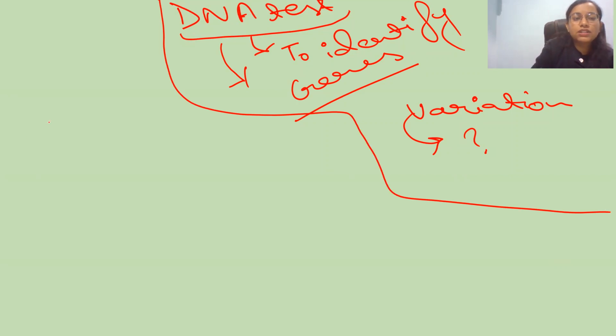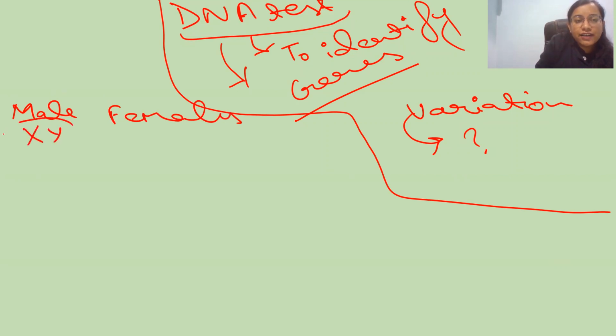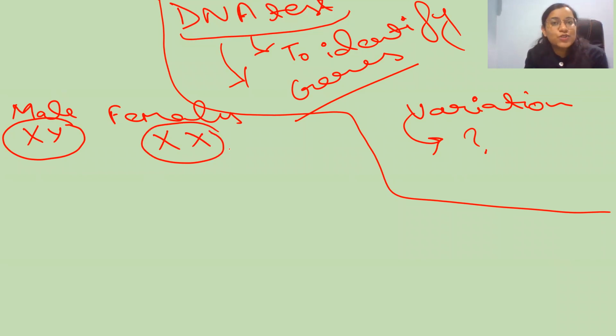Let's talk about sex determination. As you know, we humans reproduce sexually, and in sexual reproduction both male and female are involved. So male has X and Y gametes, or we can say they have heterozygous gametes, and females have X and X gametes. These are homozygous gametes. So you can observe that the male is responsible for the sex of the baby, because they have dissimilar kinds of gametes.